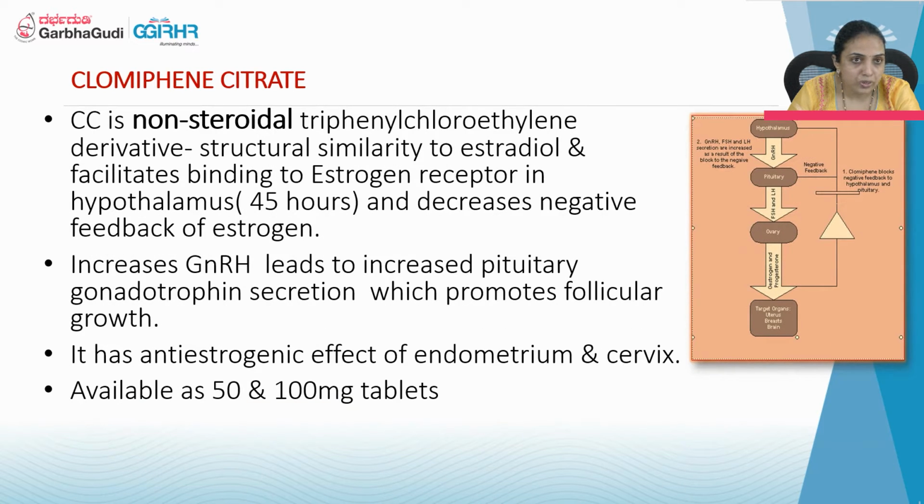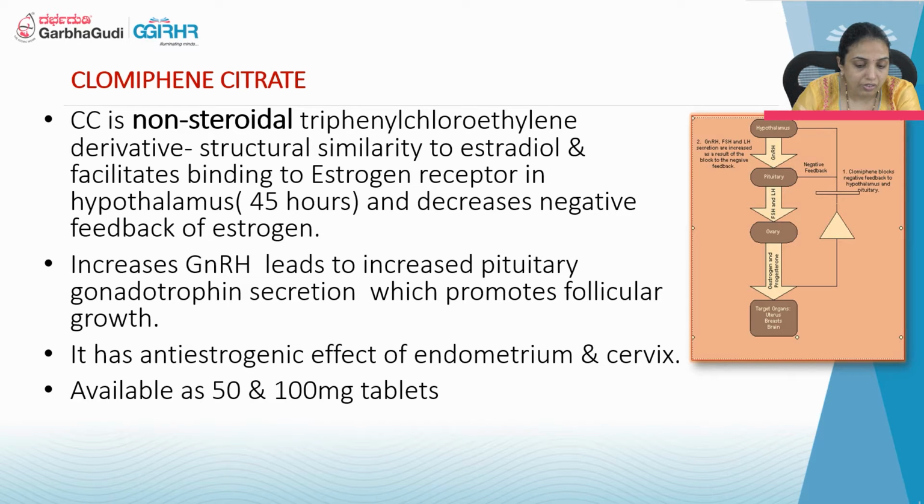Coming to the medications used, the most commonly used is clomiphene citrate. It is a non-steroidal triphenyl chloroethylene derivative. Structurally, it is similar to estradiol. It binds to the estrogen receptor in the hypothalamus and decreases the negative feedback of estrogen. So it increases GnRH, which leads to increased pituitary gonadotropin secretion, which in turn leads to follicular growth. It has an anti-estrogenic effect on the endometrium and cervix. That is the main disadvantage.